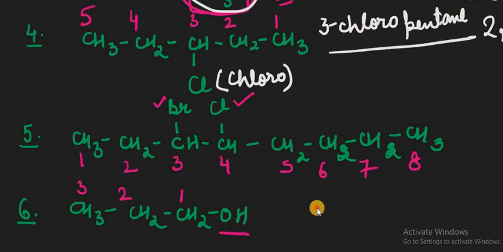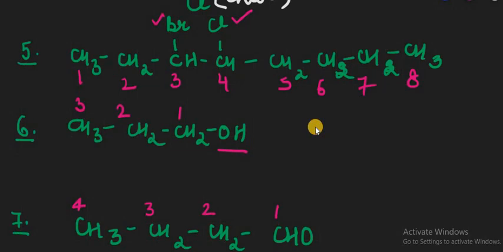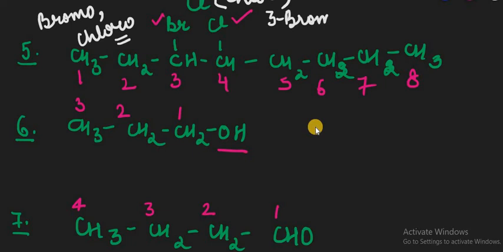Okay, now in the next question we have 8 carbon atoms, right? But on the third, bromine is given, and on the fourth, chlorine is given. So which name do you need to write first? Either the bromo or the chloro. So according to you, ma'am, we write according to the number, so its name must be 3-bromo, right?